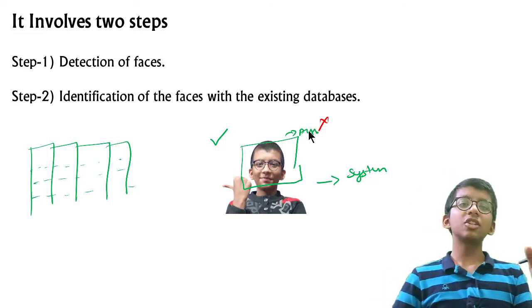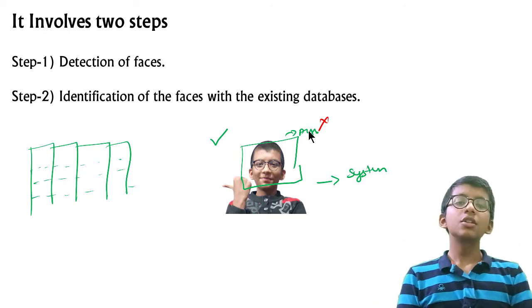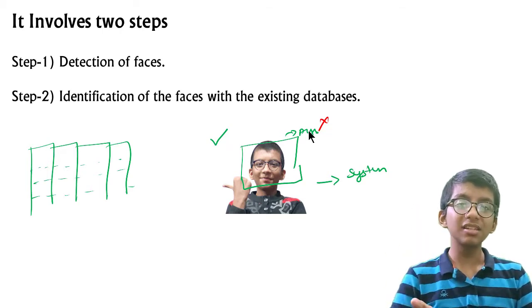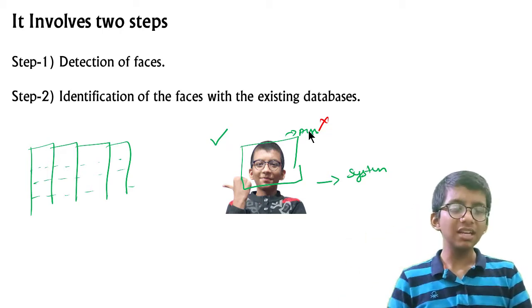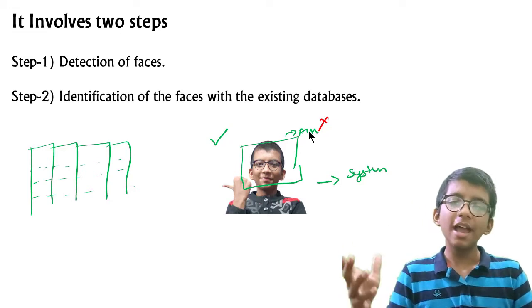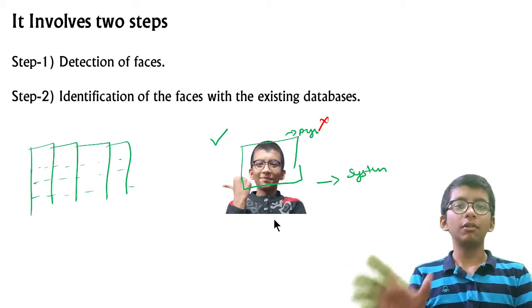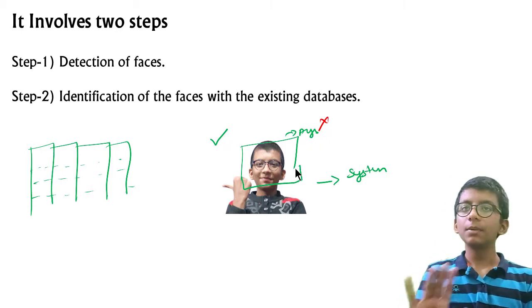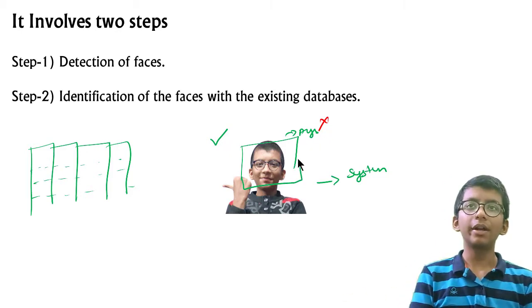It detects the faces and sends them to identification of the faces, to check whether this image exists in the database or not. If yes, then it will allow, and if not, it won't. Pretty much easy to understand, no worries.